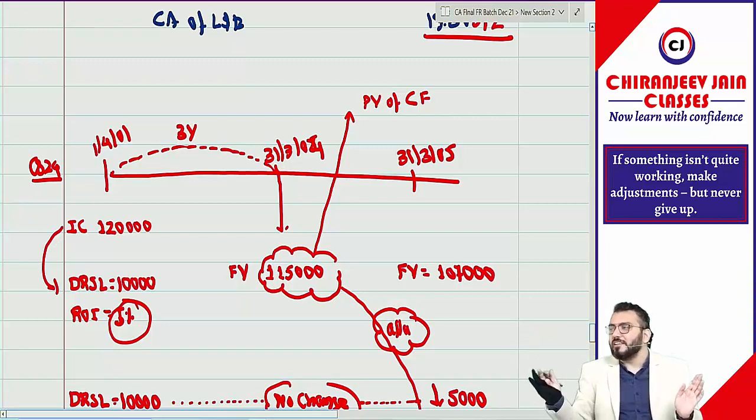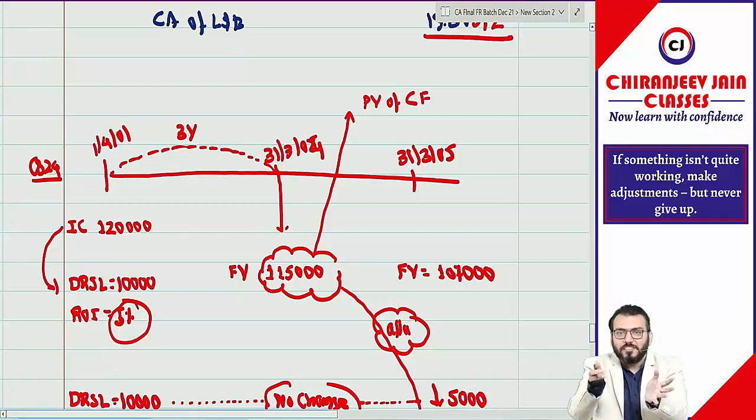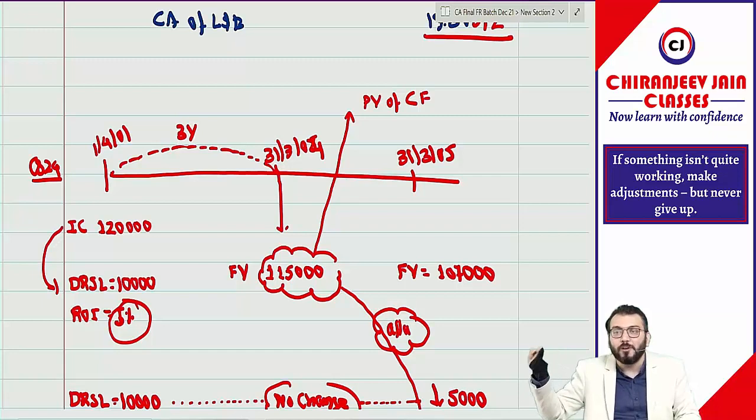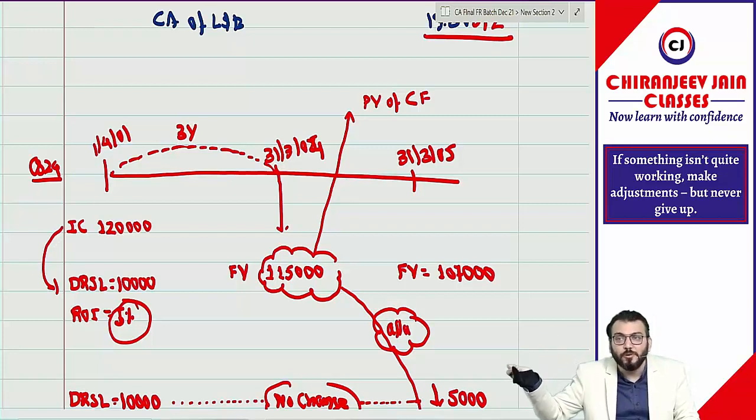Now for example, this classroom is one group of assets. So what is the fair value of this group of assets? If I want to find out, I will find out that this will be used for 5 years, and in 5 years I will have this number of batches. In this number of batches I will have this number of students. From this number of students my cash flows will be this much.